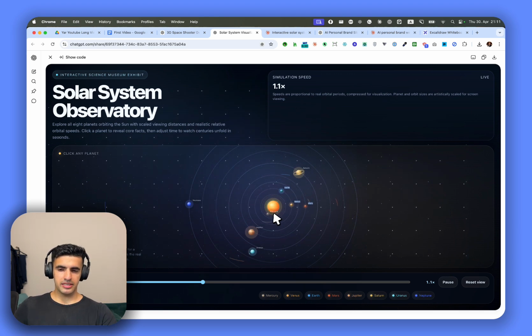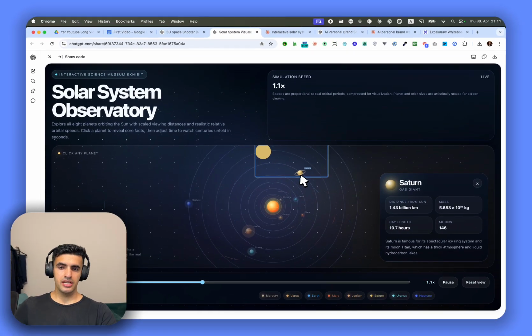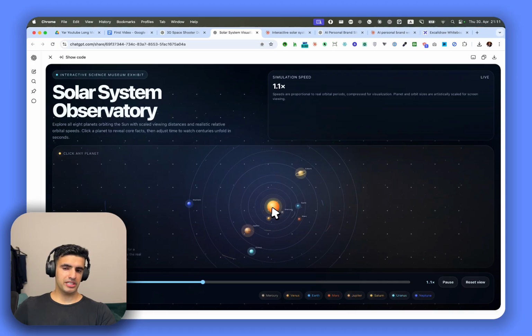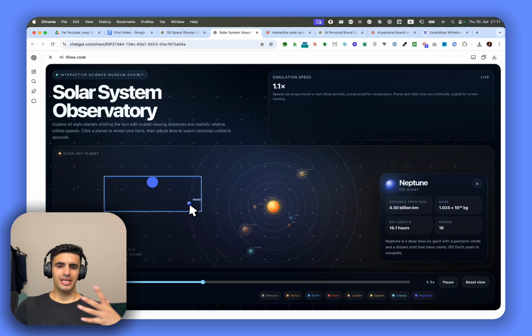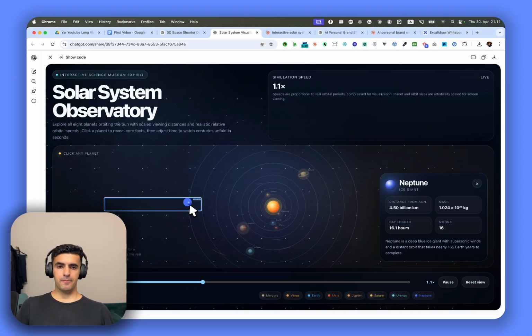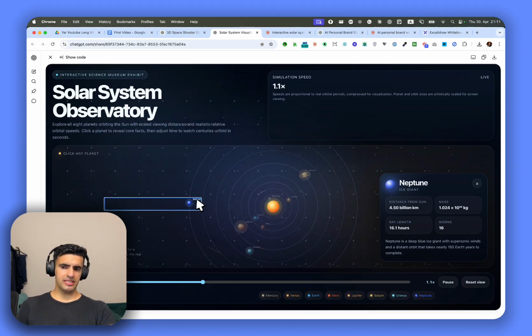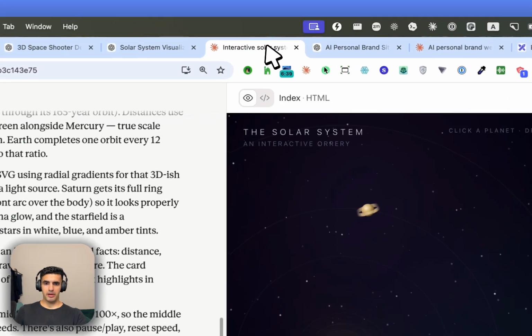And you can see the whole visualization. If we click on a planet, it gives us information. Click any planet and it's going to give you information on everything. So we can see it is working really good. It's a very 3D website, really 3D, very interactive, and is working really excellent. We could see some bugs, but I feel like it's really normal. So that was what was generated by OpenAI.